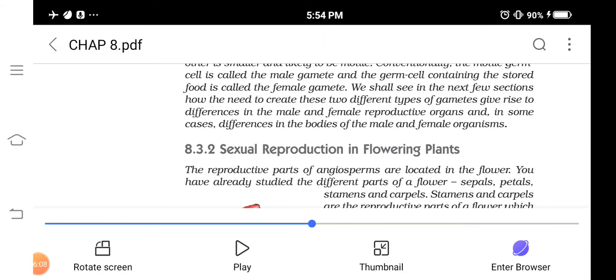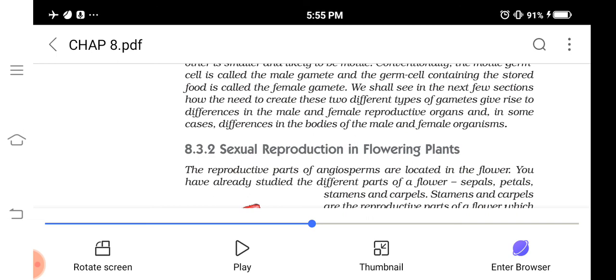Till now we have studied various types of asexual reproduction. If we compare asexual and sexual reproduction, what are the differences between them? In asexual reproduction, only one parent is involved, but in sexual reproduction two parents, male and female, are involved.